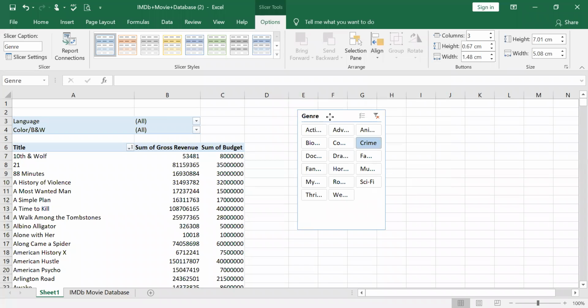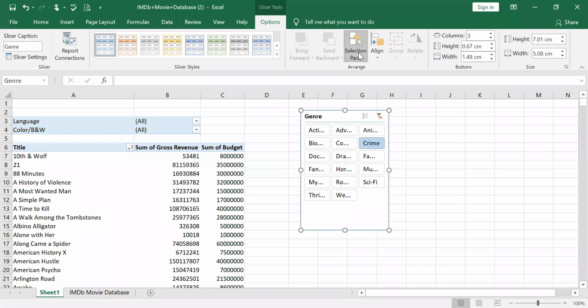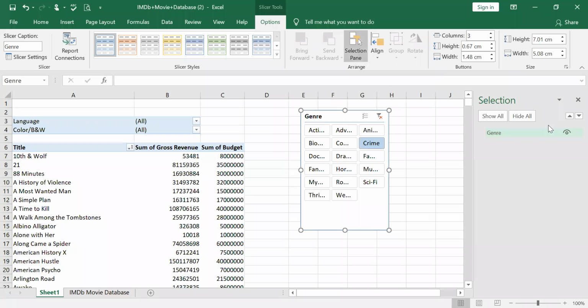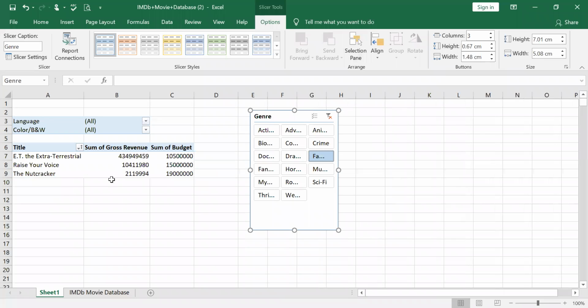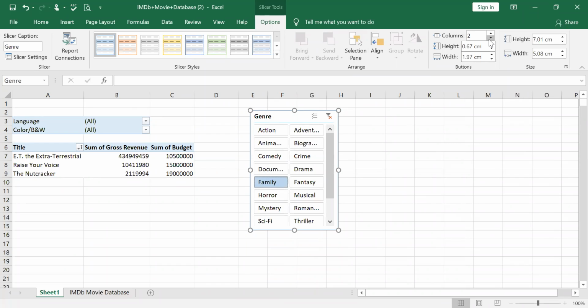And genre, the slicer, like you can select the selection pane, you can even select from here. You can show all, or you can hide all that. See, slicer in general, say for example, fantasy. So fantasy, you have only 3 movies, right? So in order to have this very clear, I can just reduce the numbers. So I can just go with a single column.